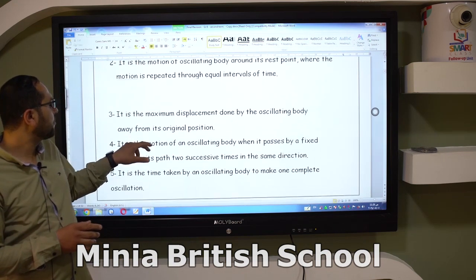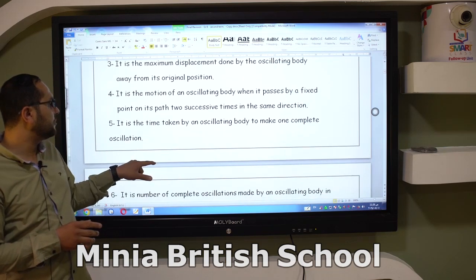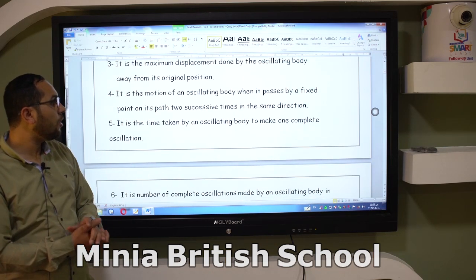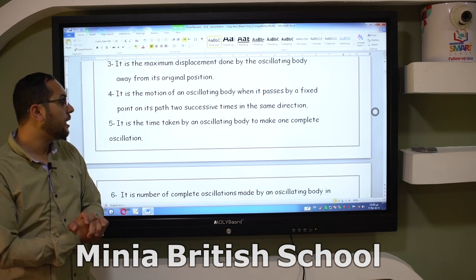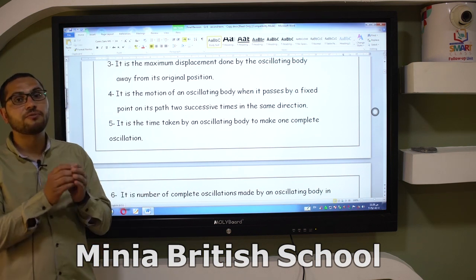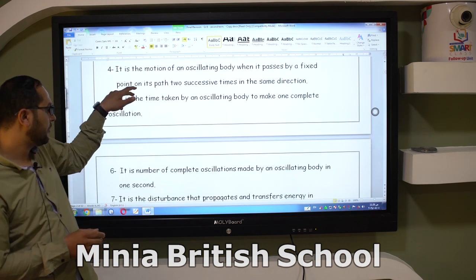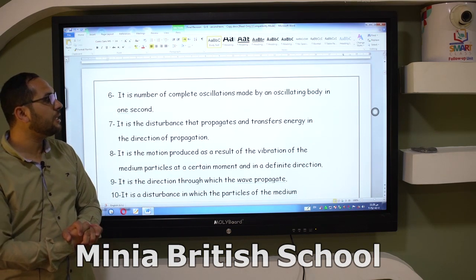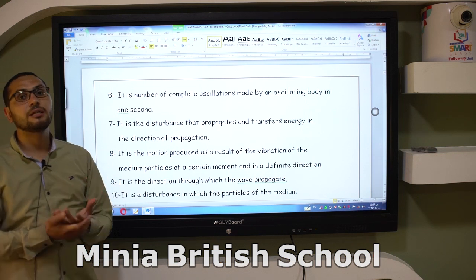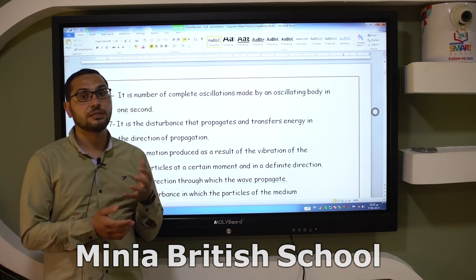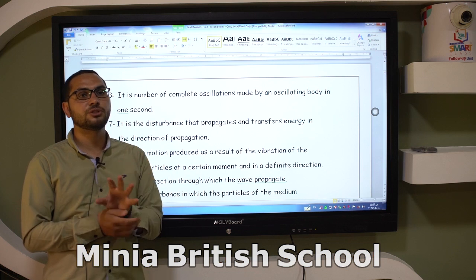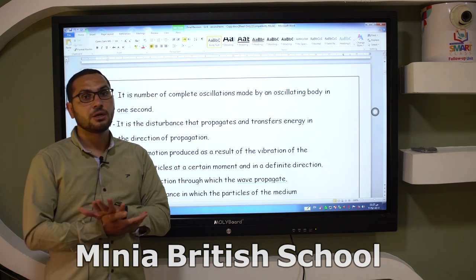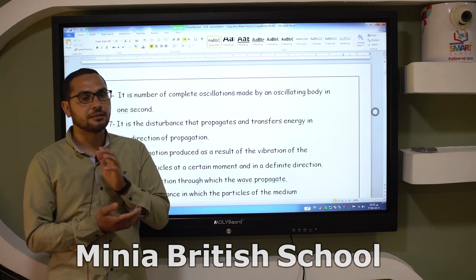Number five, it is the time taken by the oscillating body to make one complete oscillation. This is the meaning of periodic time. Number six, it is the number of complete oscillations made by an oscillating body in 1 second. This is the meaning of frequency, and you must know the frequency is measured by the unit hertz or oscillations per second.